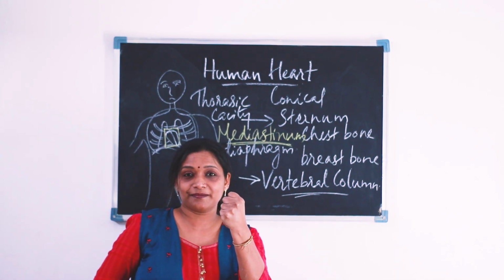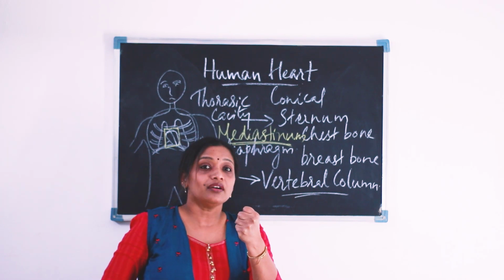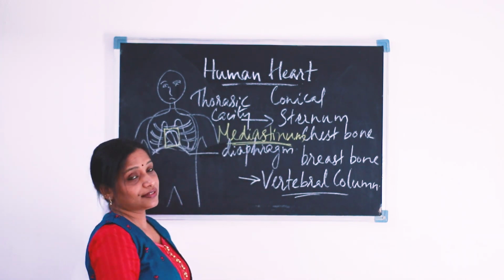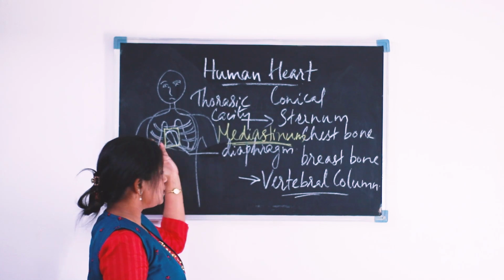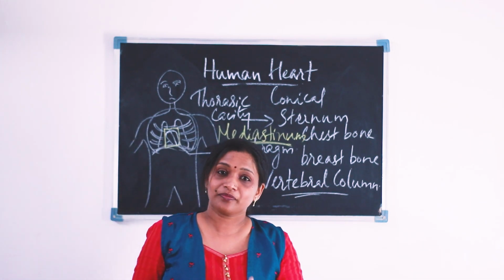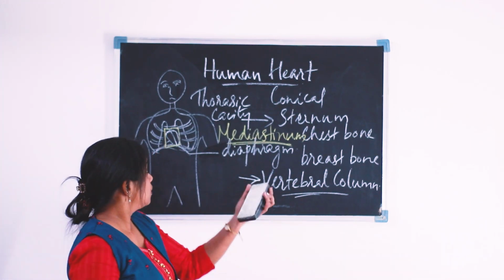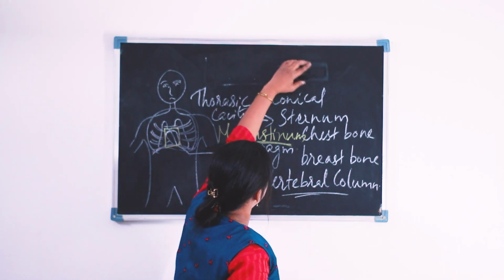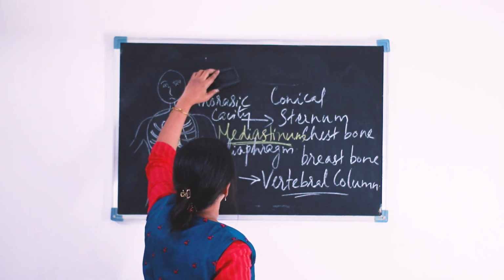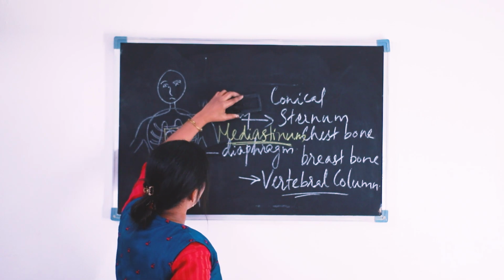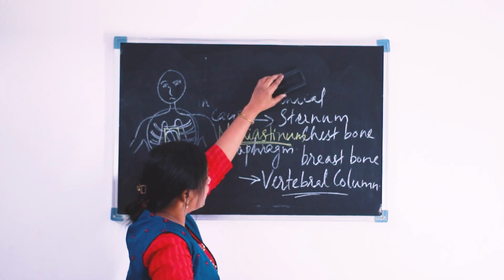It is the size of one's own clenched fist. Okay, dear students, so we will move on to the deeper side of the heart, the internal structure of the heart. Ready? Yes. So we will see the detailed structure of our heart. I want to draw another diagram here, that is why I am rubbing this.